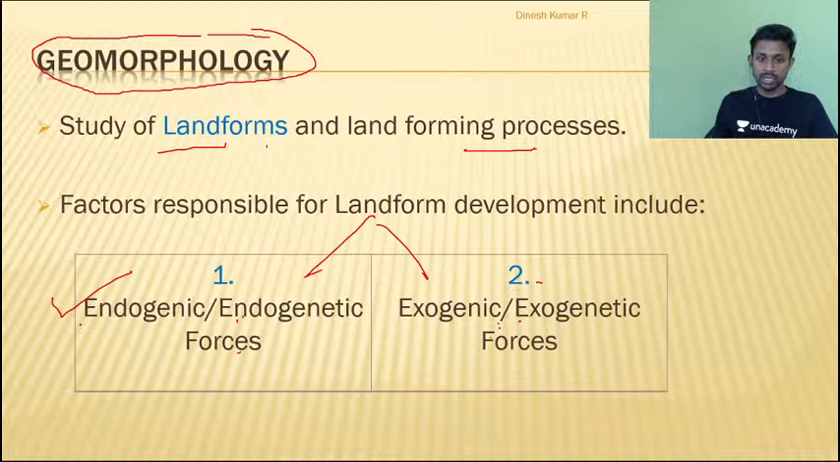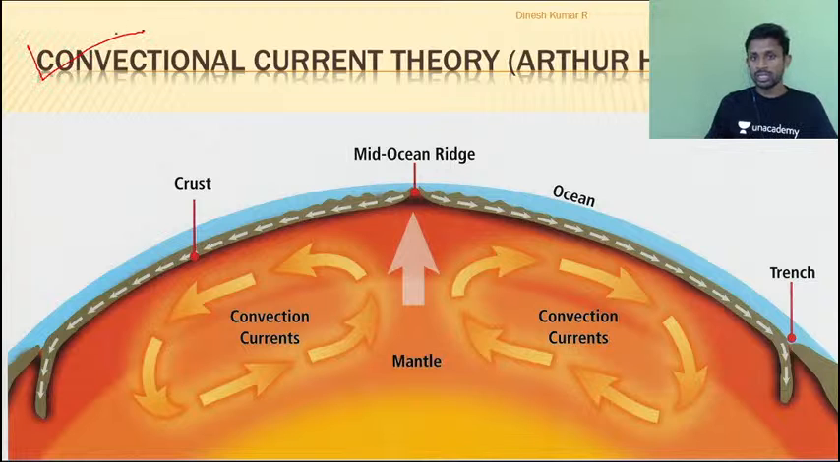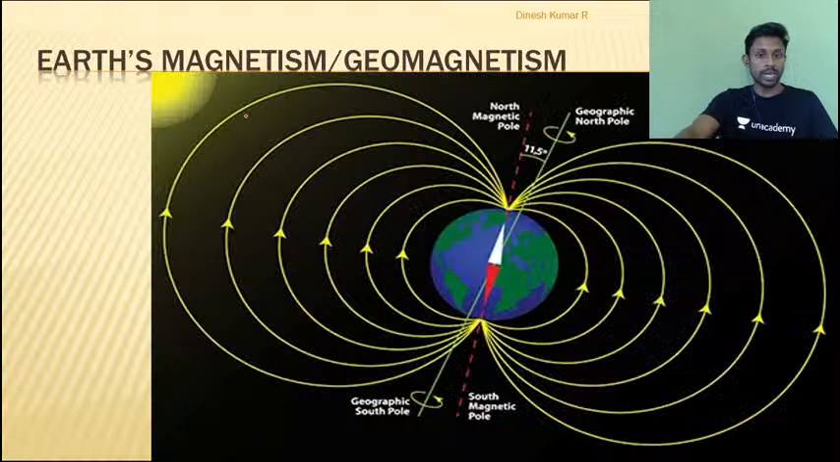So let us try to understand the first portion very well, then we will go into the exogenic portions. Under the endogenic forces, in the previous classes I have already covered the continental drift theory and the convectional current theory. This is the theory which helped us understand the interior of the earth and the convectional cell, which is responsible for the breaking of the continents, or plates to be more precise, when I talk about plate tectonics. So those who are attending the classes for the first time, I will suggest you cover the previous classes before this, so that your understanding is better.